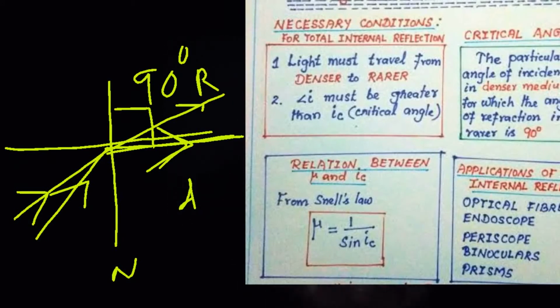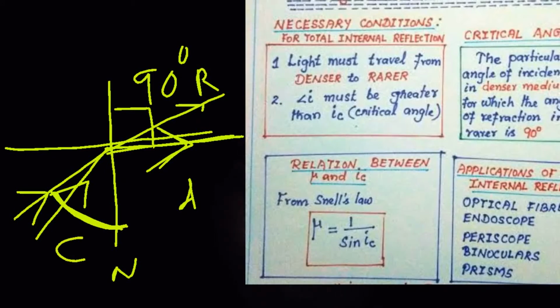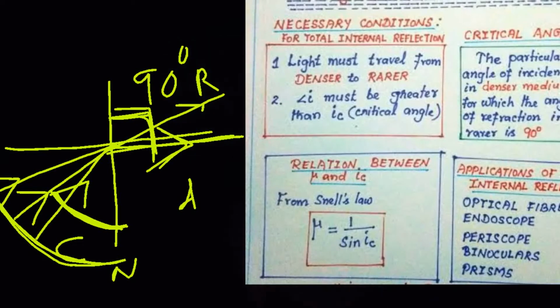Then sir, what is TIR? If we increase the angle of incidence above the critical angle, that means this angle is called the critical angle because here the angle of refraction is 90 degrees. If we increase it further, this angle is greater than the critical angle.